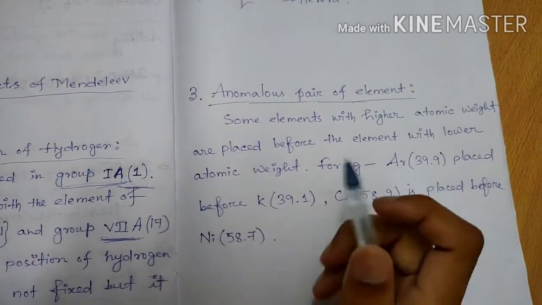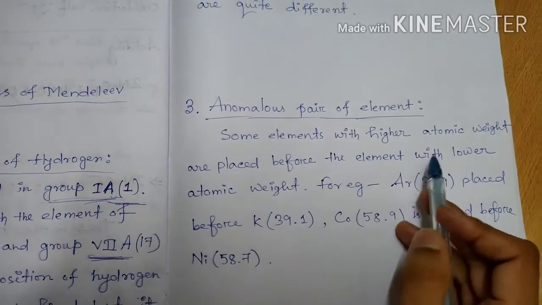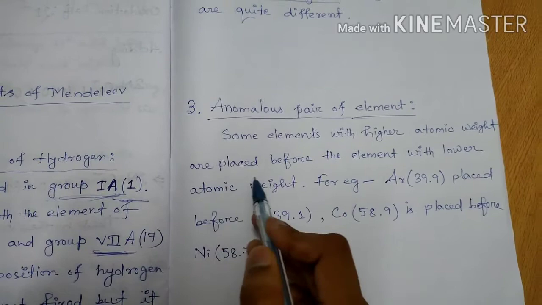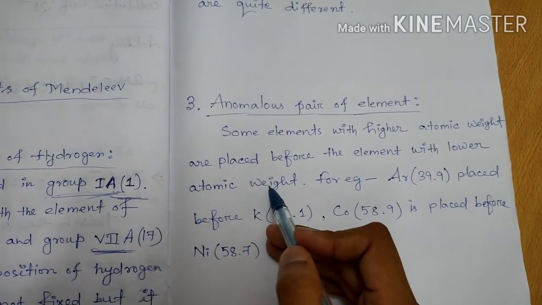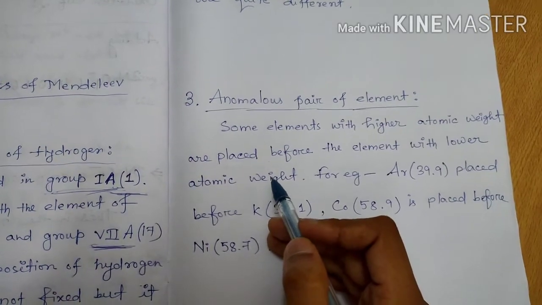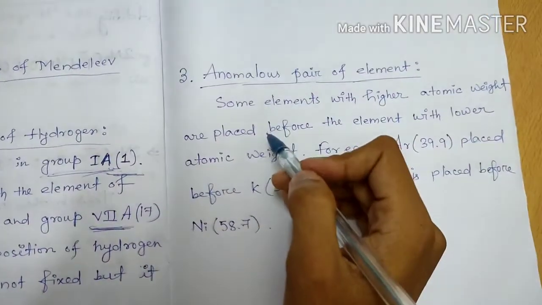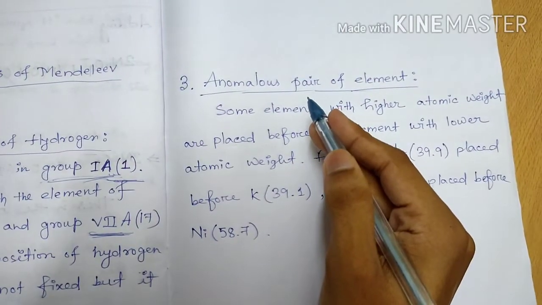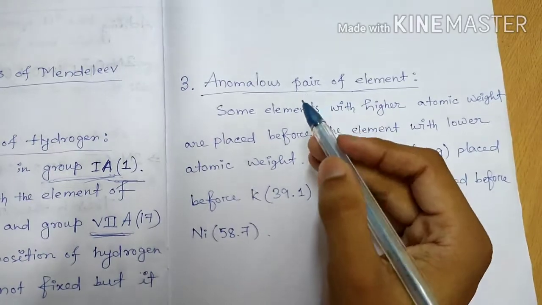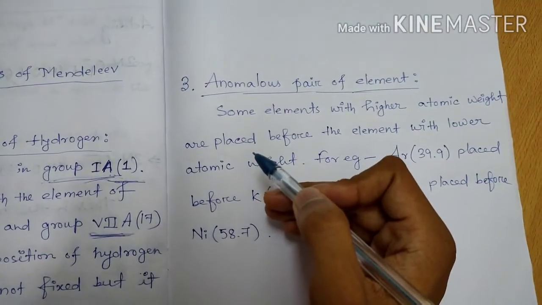Now you see, some elements with higher atomic weight are placed before elements with lower atomic weight. In Mendeleev's periodic table, Mendeleev arranged the elements in increasing order of their atomic weights. But